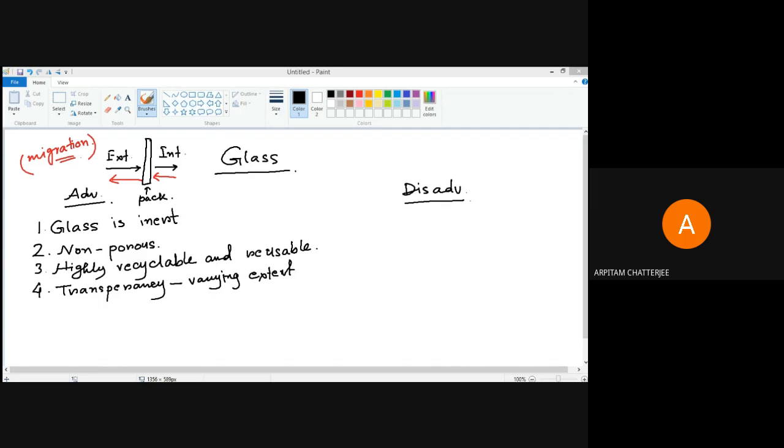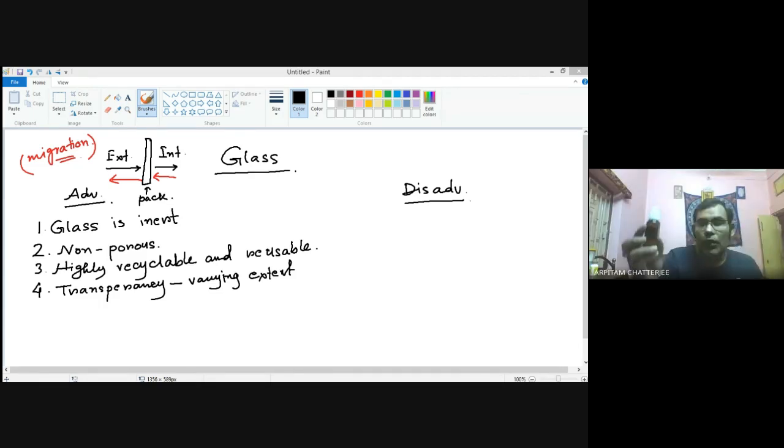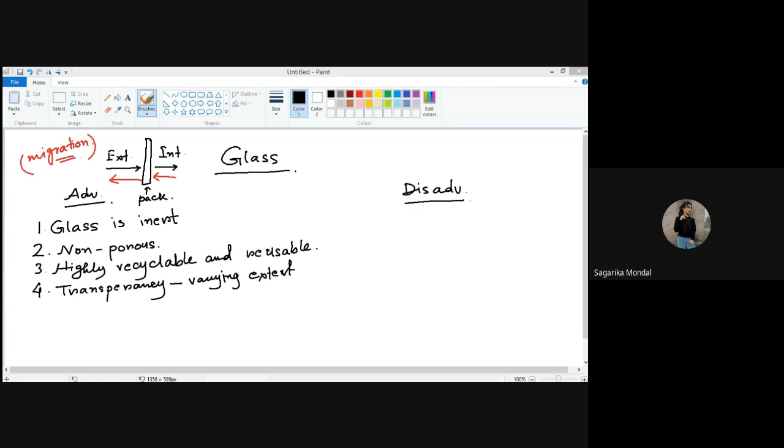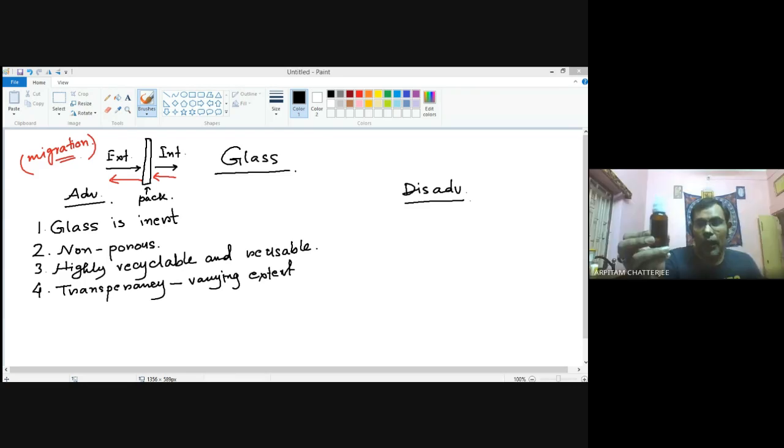But at the same point of time, I'm giving you another example of this. So this bottle, if you see, this is also a glass bottle. Is it totally transparent? So it is translucent. Yeah, it is. You can say it is partly transparent and partly opaque.